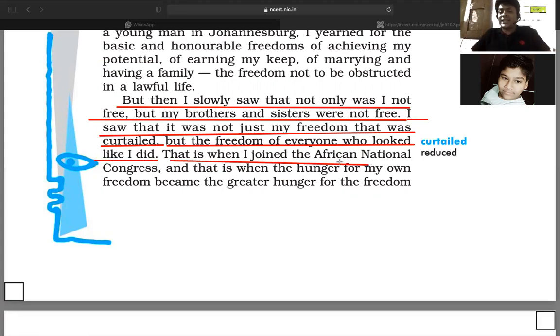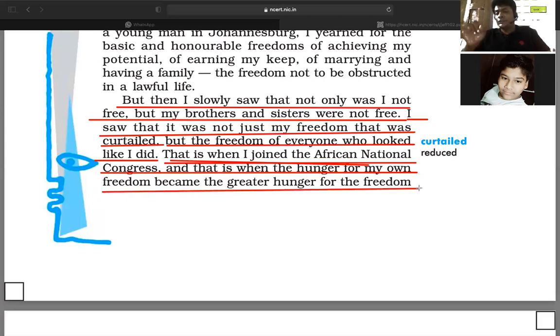So please do understand the reasons of his joining the African National Congress, right? That is when the hunger for my own freedom became the greater hunger for the freedom. Please do note down this. This one is clearly indicating why and when did he join the African National Congress?